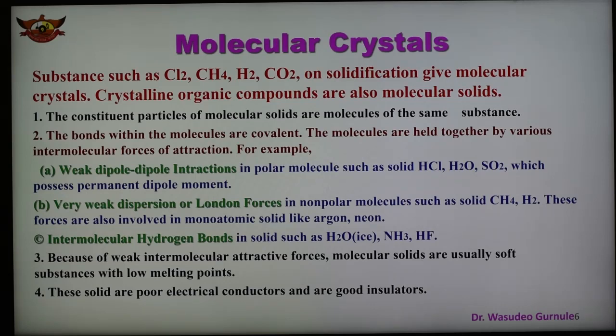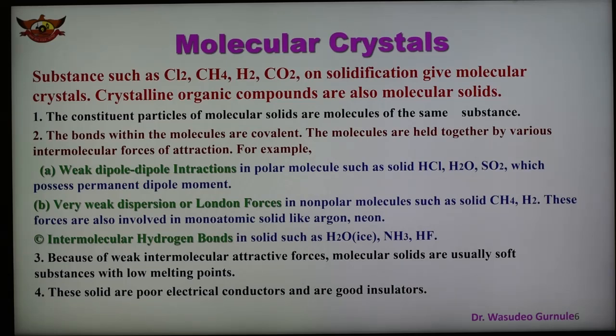The third type is intermolecular hydrogen bonds, and in this case solids like water, that is ice, ammonia, and HF are examples where intermolecular hydrogen bonds are present. As we know, what is a hydrogen bond? A hydrogen bond is formed between the hydrogen atom of one molecule and the electronegative element of another molecule. Between the two molecules there is a formation of a bond which is known as hydrogen bond.